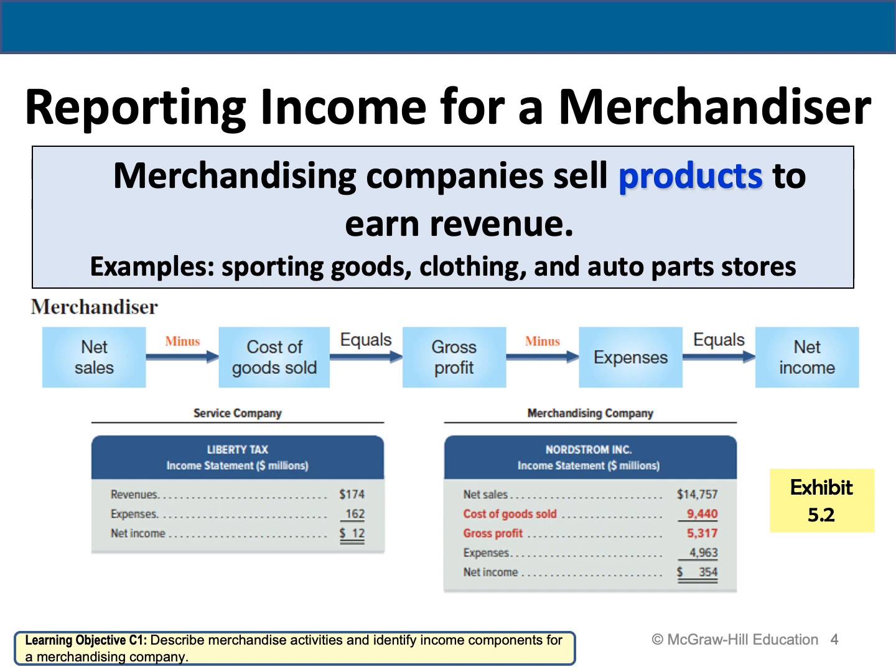For a merchandise company, when we calculate the net income, it's not going to be like the service organization, where it is revenue minus expenses. It will be a bit different. We should first take the net sales minus the cost of goods sold. Then it will give me the gross profit. Then the gross profit minus the expenses, and then I can calculate the net income. Remember, this is very important. Please pay attention and differentiate between how to calculate the net income in a merchandising company and in a service company.